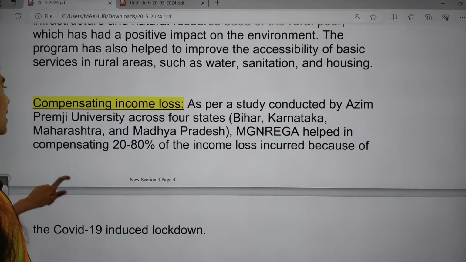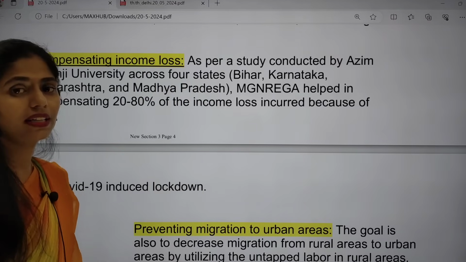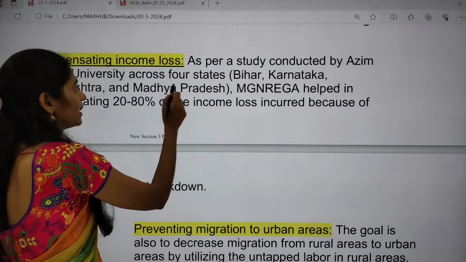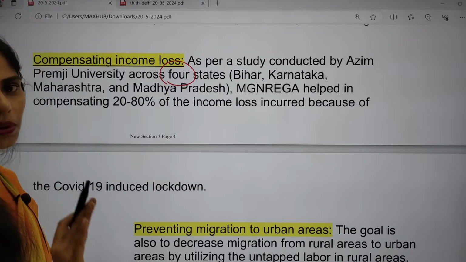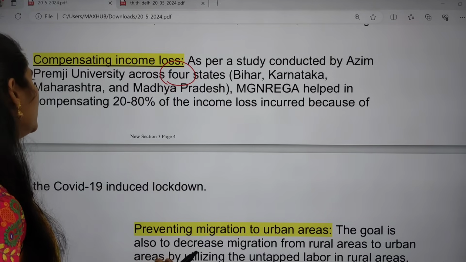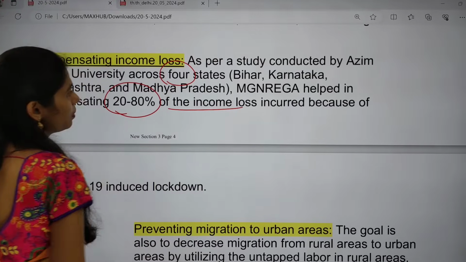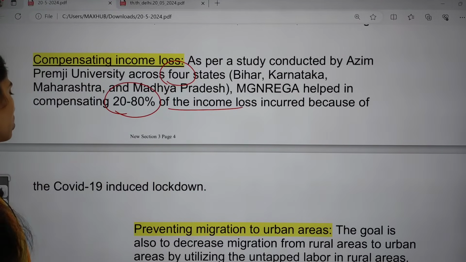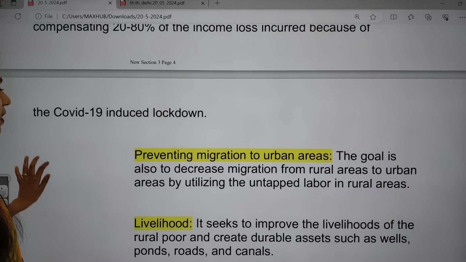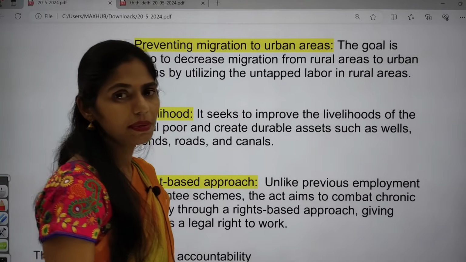And next one is compensating income loss. As per the study conducted by Azim Premji University across 4 states, those are Bihar, Karnataka, Maharashtra and Madhya Pradesh, the study said that 20 to 80% of the income loss incurred because of the COVID-19 induced lockdown was compensated.